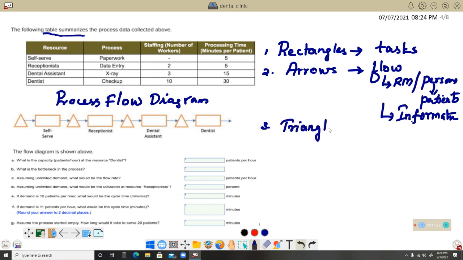Triangles. Sometimes in some textbooks we can see inverted triangles or the usual shape of a triangle. Sometimes there will be an inverted triangle. When I say inverted triangle, something like this. This is what we call an inverted triangle. Anyway, triangles generally are used to represent the storage, which means the inventory.